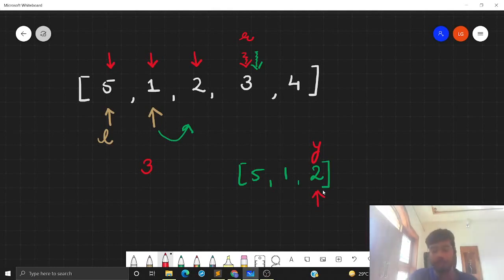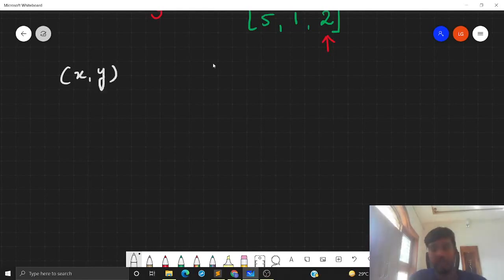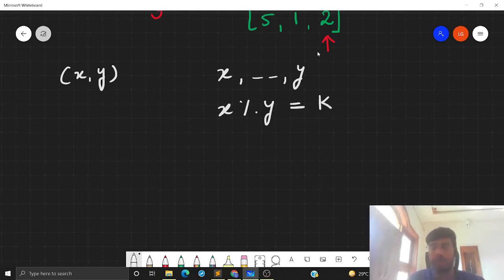and make our whole subarray bad. So let's consider the condition of a bad pair. We have seen that a pair x comma y is called bad if x is occurring to the left of y and if x mod y is equal to k.